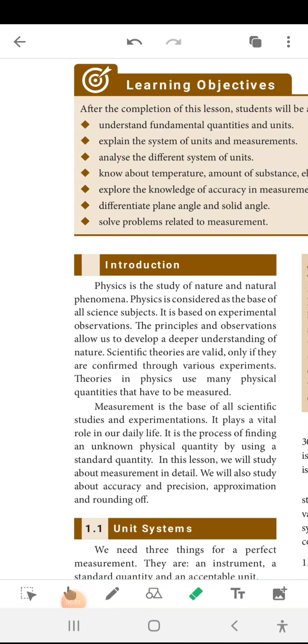Good morning, students. Today we are going to learn the first lesson, measurement. Already in 7th standard we have studied about measurement. In this lesson, the learning objectives are